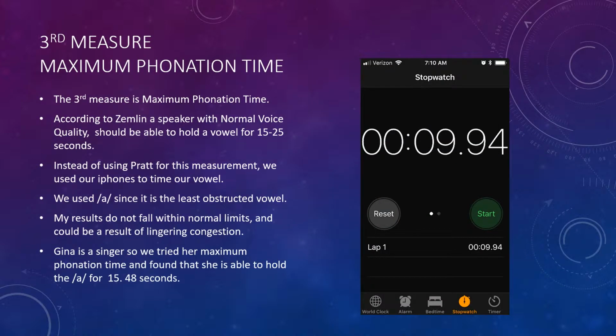The third measure is maximum phonation time. This measurement outlines that for a speaker with normal voice quality, a vowel can be held for 15 to 25 seconds. Though Praat does have the ability to time this capability, we opted to time our own abilities with our iPhones to hold a vowel. We elected to use the vowel ah since it is the least obstructive. Yoli was able to hold it for about 10 seconds, which does not fall within the normal limits, and I held it for about 15 seconds, which is within normal limits.